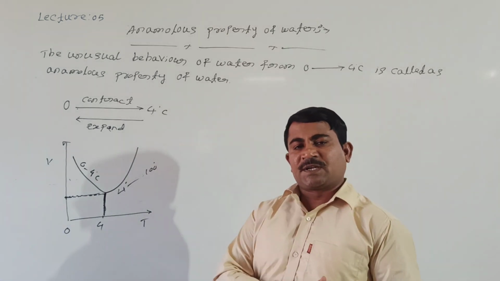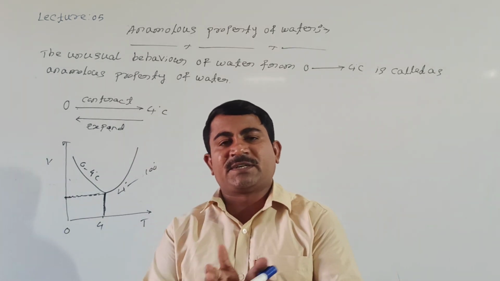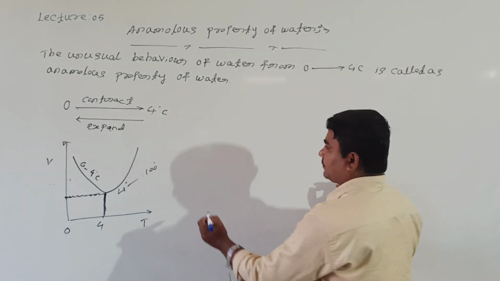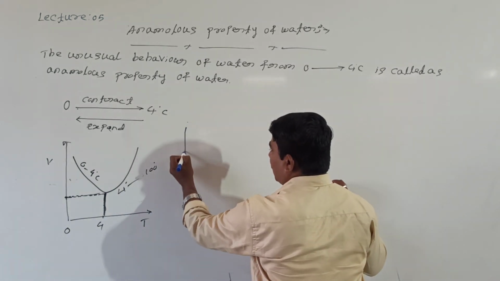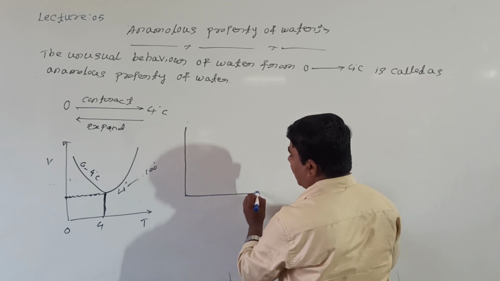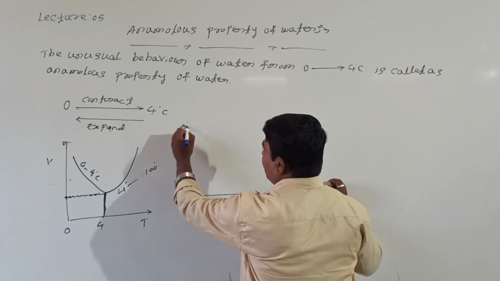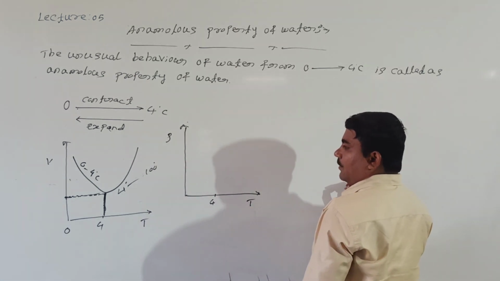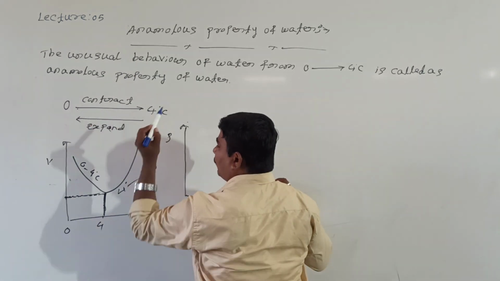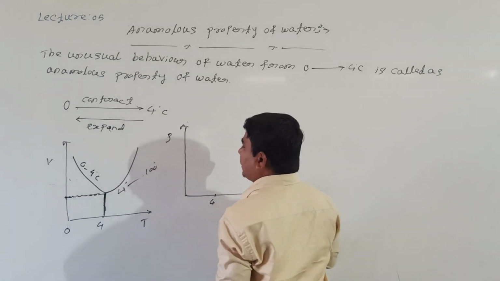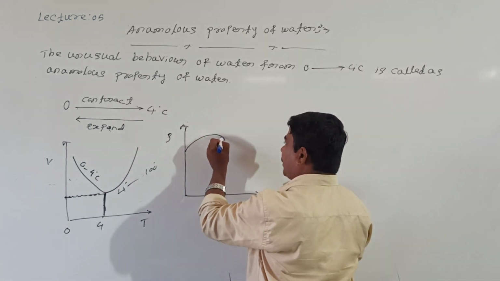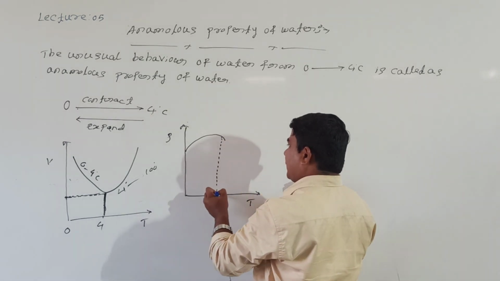But what about density? If volume decreases, density increases. How does the density increase? That graph we will see. Look at me again. Along the y-axis I will take density, along the x-axis I will take the temperature. When water is heated from 0 to 4, it contracts, volume decreases, density increases. Exactly at 4 degrees Celsius, density is maximum.